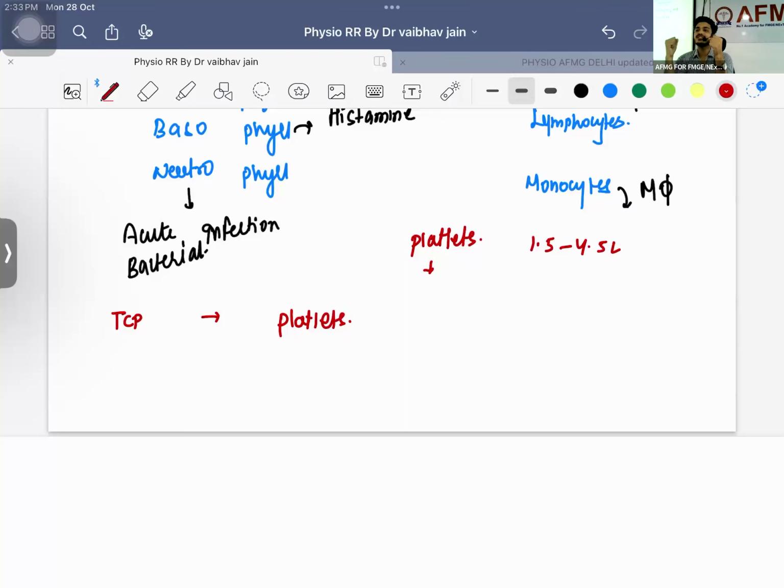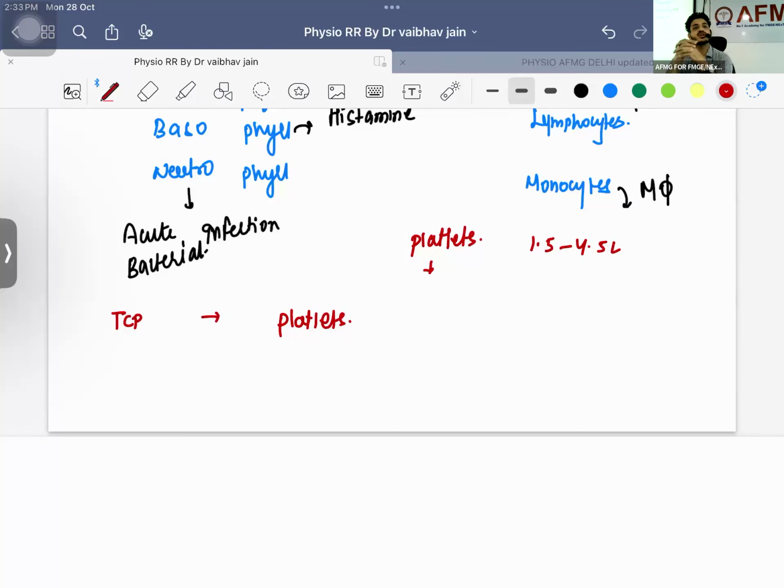Now what is going to happen? The third step, as I've told you, is degranulation. Four things will come out: first thromboxane A2, second ADP, third calcium ATPase, and fourth GP2B3A. They will make better bonds, and this is known as primary hemostasis. The only thing concerned in primary hemostasis is platelets. Platelets come, undergo exteriorization, bind to von Willebrand factor, degranulate, and bind together. This is known as primary hemostasis.